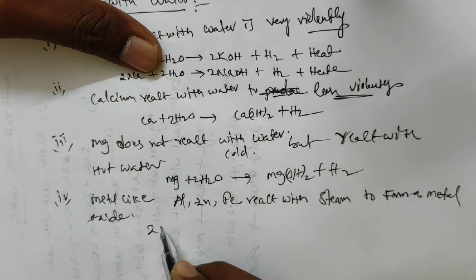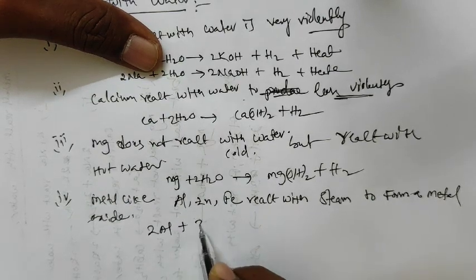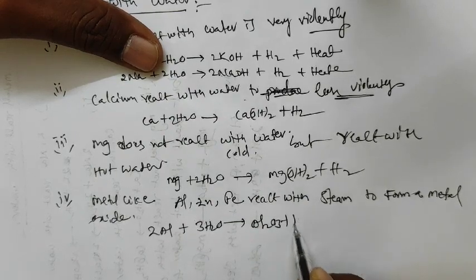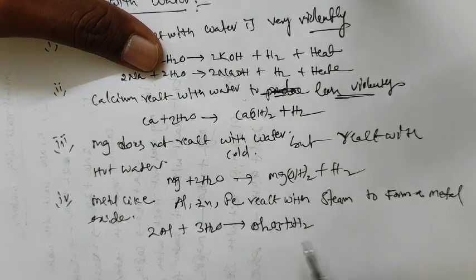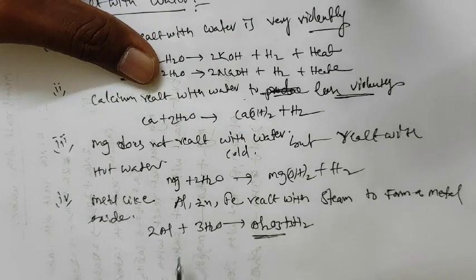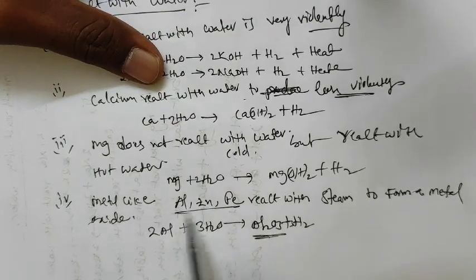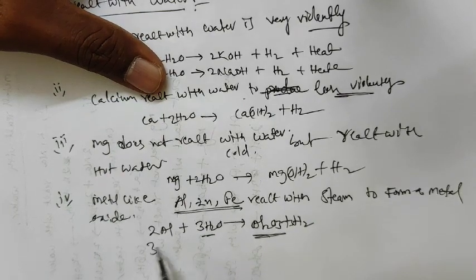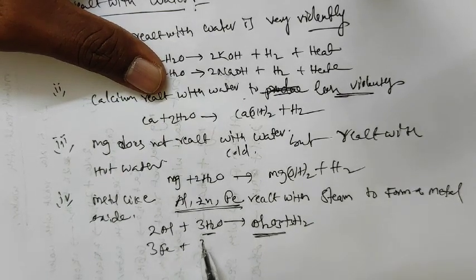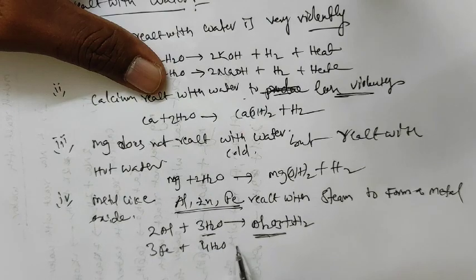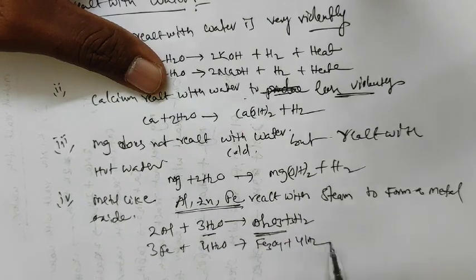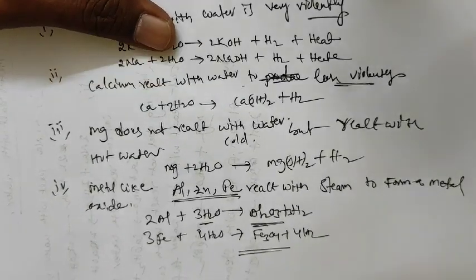You know that 2Al plus 3H2O gives Al2O3 plus 3H2. These three metals react with steam, not water. 3Fe plus 4H2O gives Fe3O4 plus 4H2.